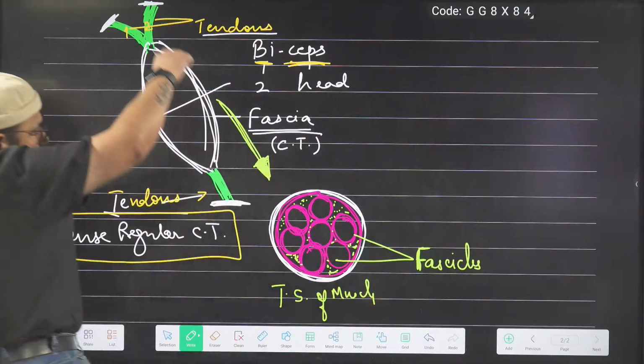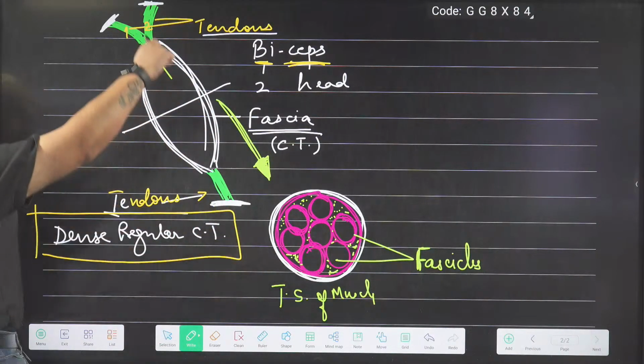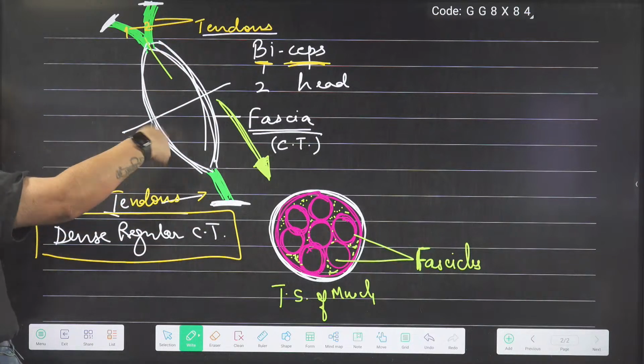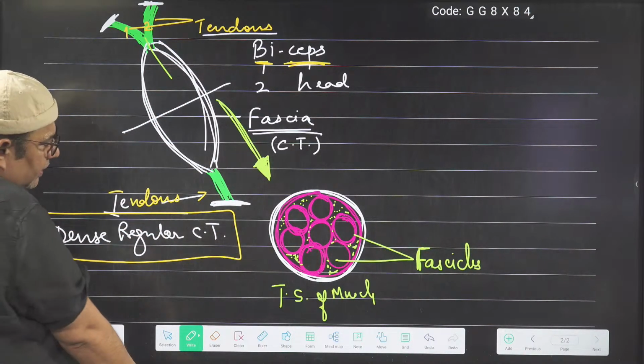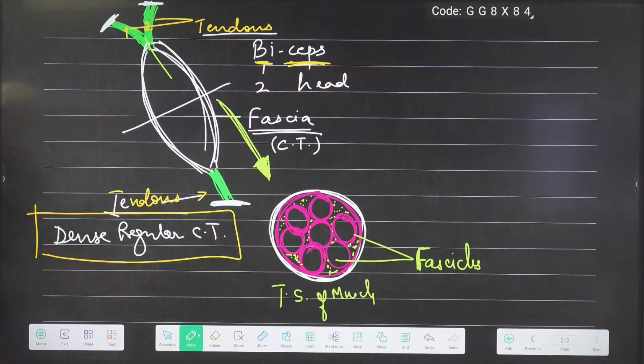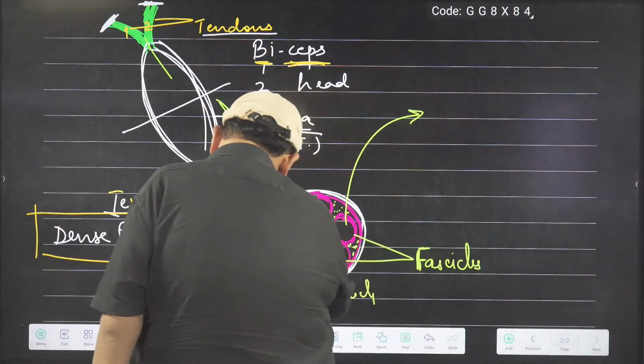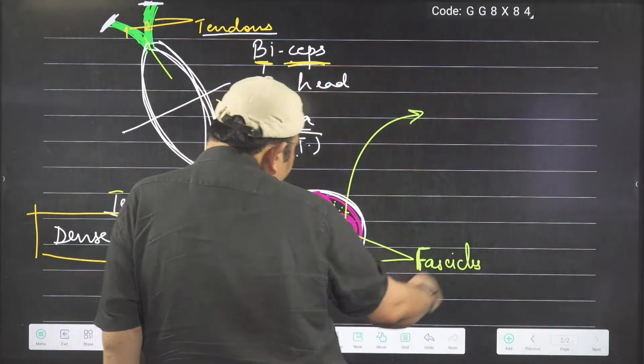If you cut it like this, parallel to the long axis, then it would be a longitudinal section. But here, to see inside, I have done the transverse section. Now, I have to take out one fascicle. Let me take one fascicle out, okay? Now, this is one fascicle.